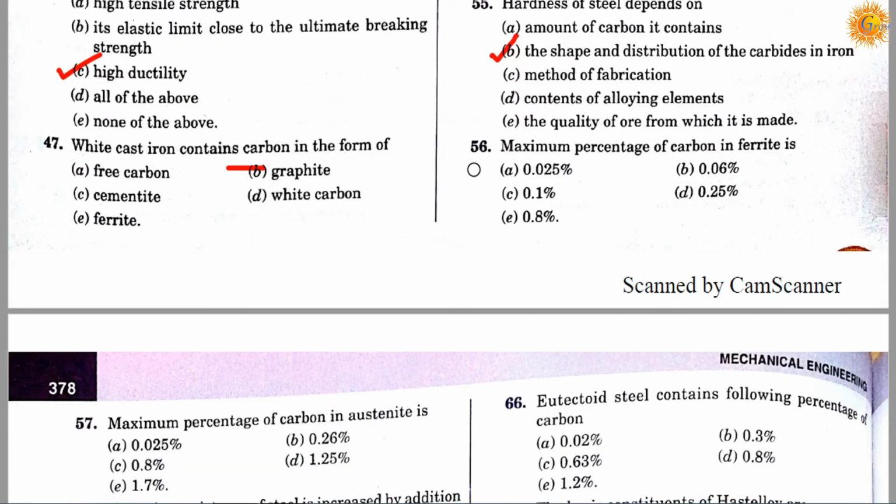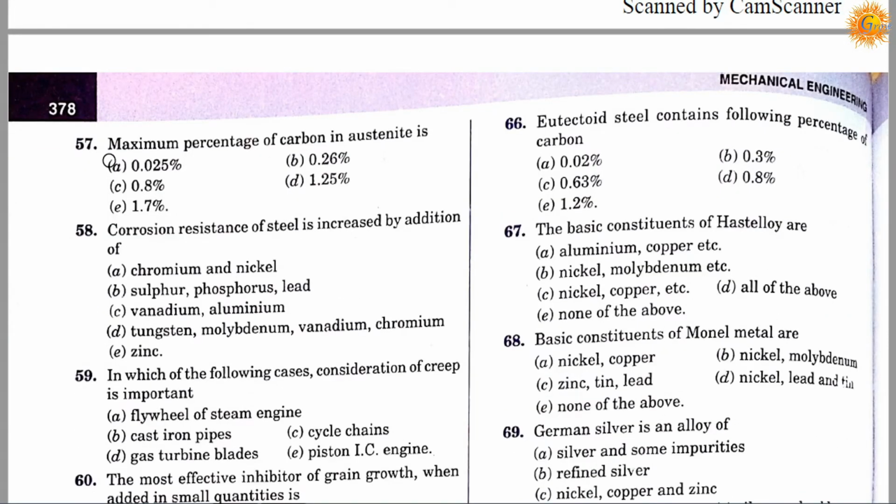Question number 56. Maximum percentage of carbon in ferrite is option A, 0.025%, option B, 0.06%, option C, 0.1%, option D, 0.25%, option E, 0.8%. So correct answer is A. Maximum percentage of carbon in ferrite is 0.025%. Question number 57.